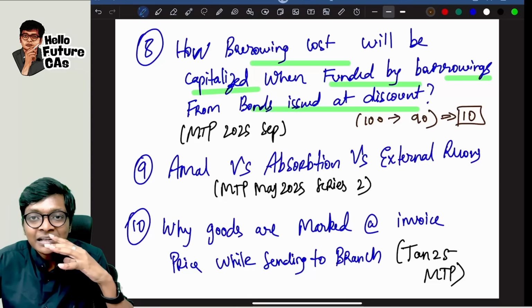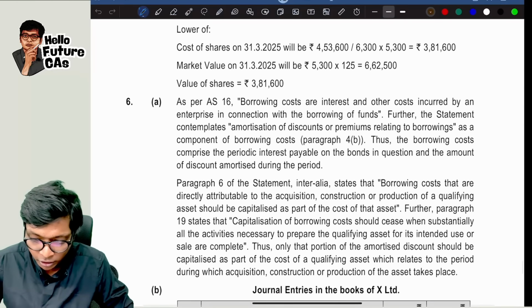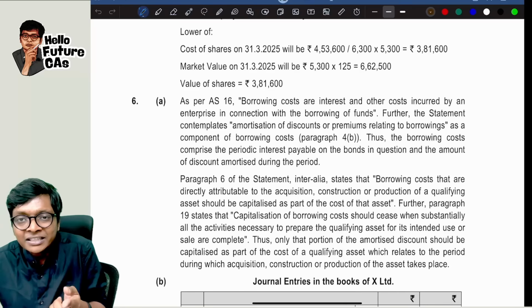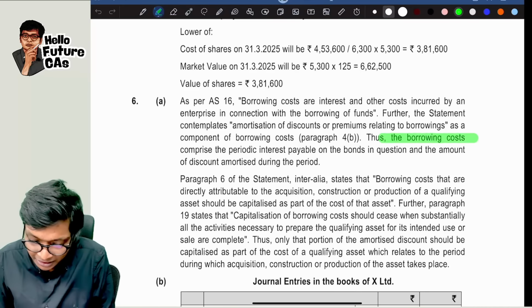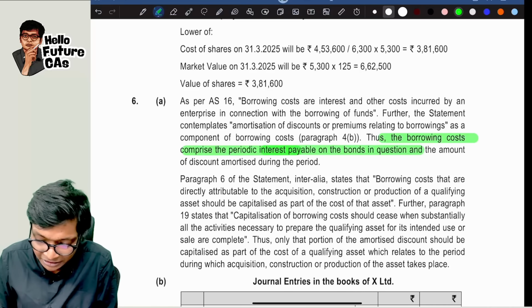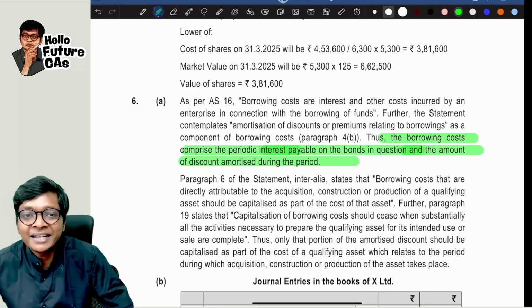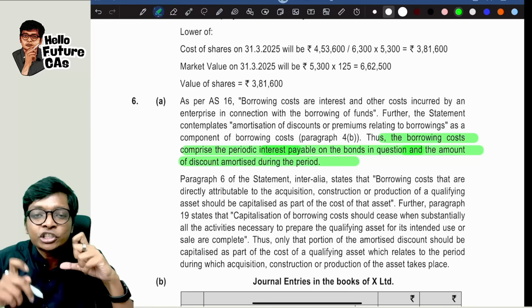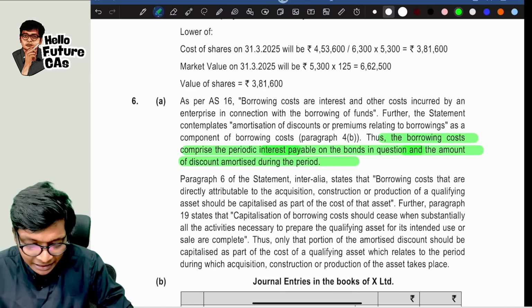The answer is yes. The definition of borrowing cost itself says that borrowing cost includes interest along with discount on issue of securities. So over here, borrowing cost comprises periodic interest payable and the amount of discount amortized during the period. These 2 paragraphs are the answer. You can quickly take a screenshot if you want the answer for this, instead of going and searching for these answers, guys.